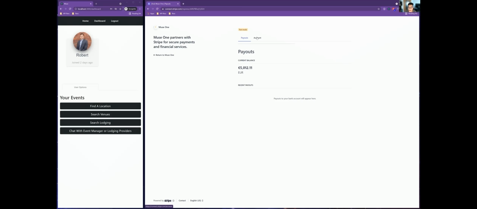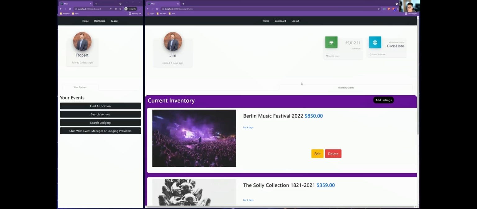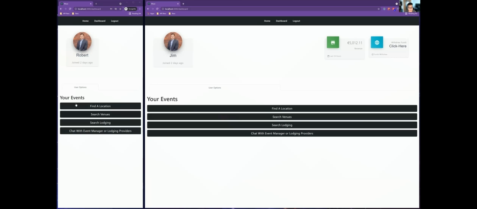And so we'll go to his account view. He can actually make updates. His account could change, or any type of information can be updated here through Stripe. So we'll go back and return to that view. And we'll go back to the user options.